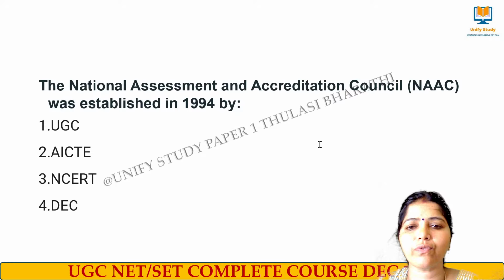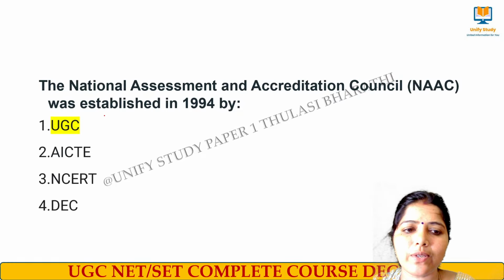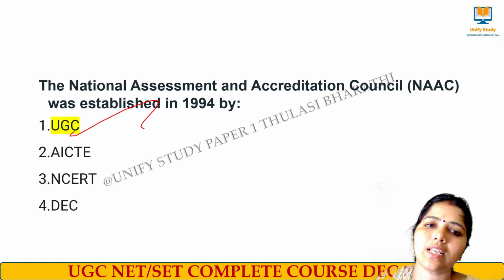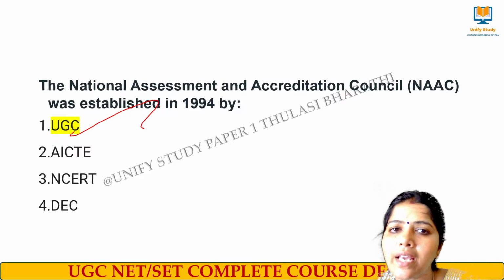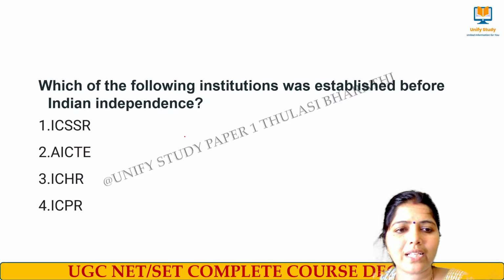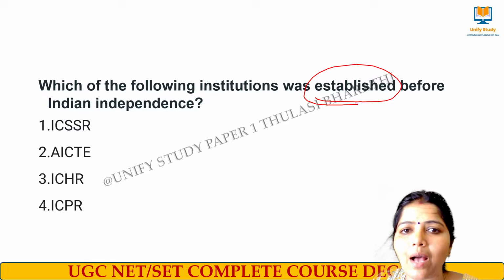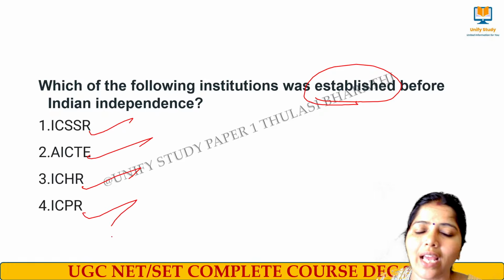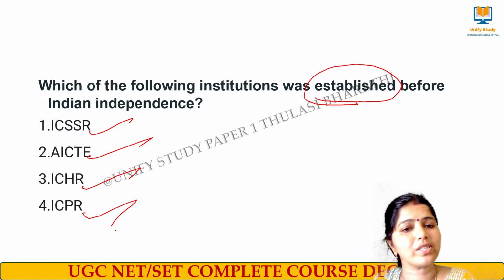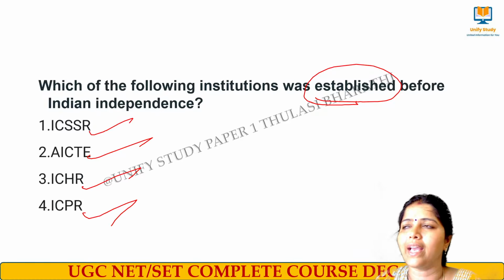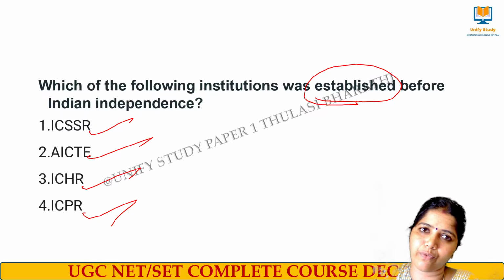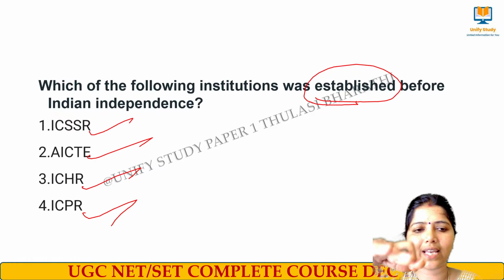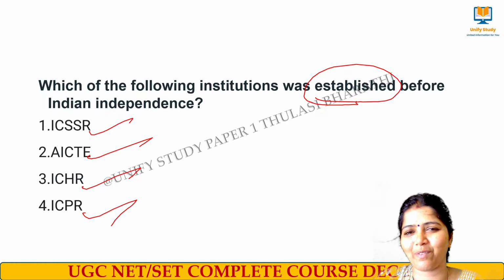The right answer for this question is UGC. UGC established NAAC to accredit the institutions. Next we have, which of the following institutions was established before Indian independence? ICSSR, AICTE, ICHR, ICPR. This question is most repeated in any form. Either they will ask match the following, using ICHR, ICPR, ICAR, or all these connected questions, or they will ask a question like this.